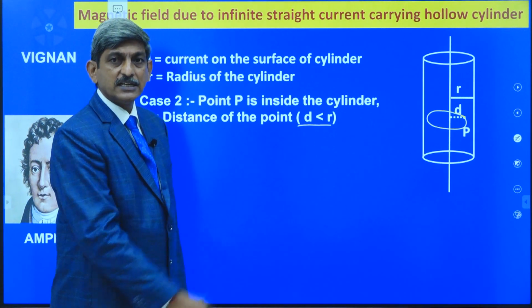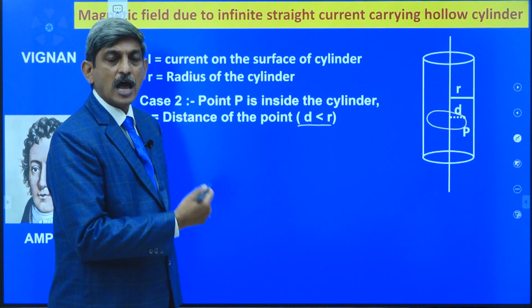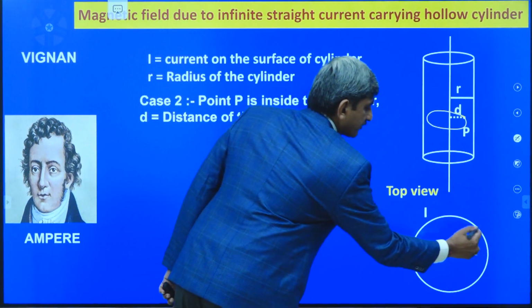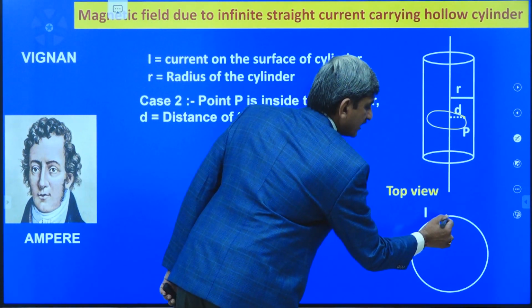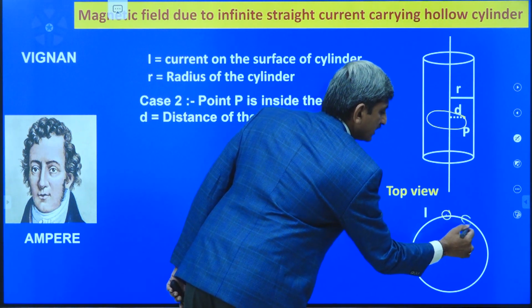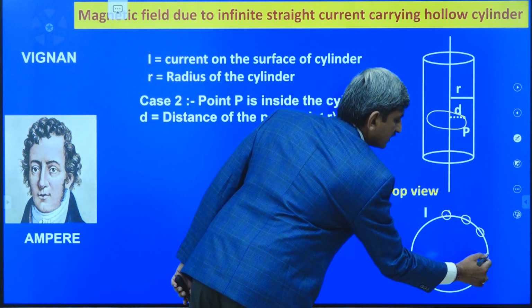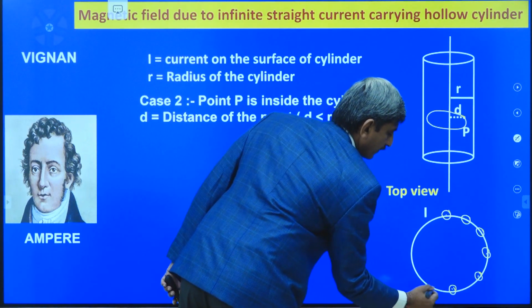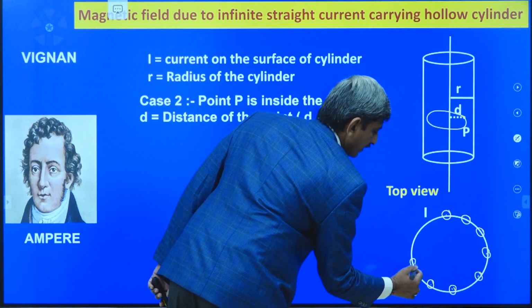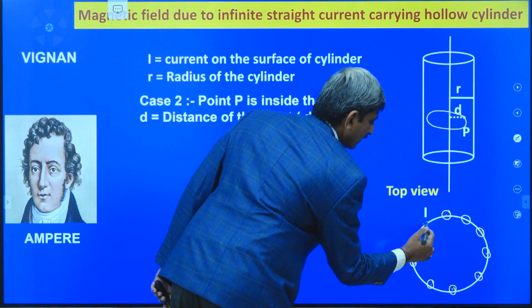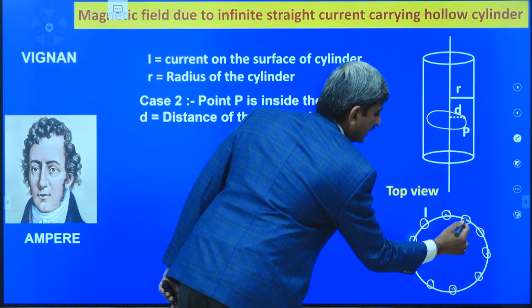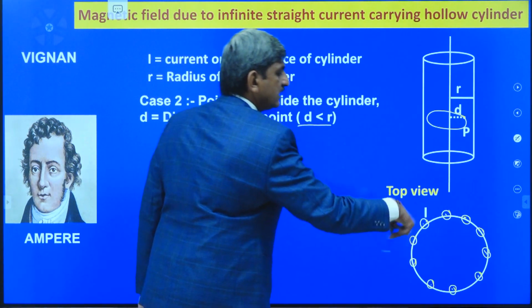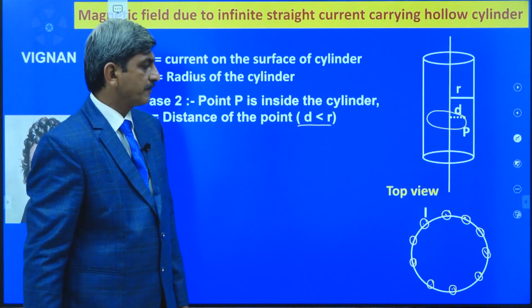To understand that, let us again see the top view of the figure. So, this is the surface of the cylinder over which the current is passing, which can be represented by means of the encircled dots as shown in the figure. Here this is the current passing through the surface of the cylinder.